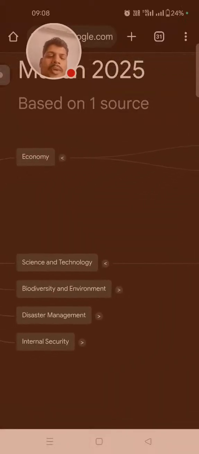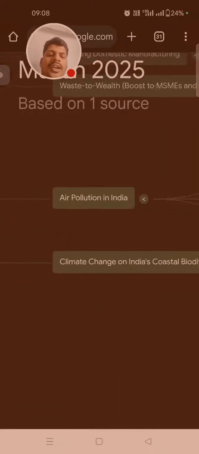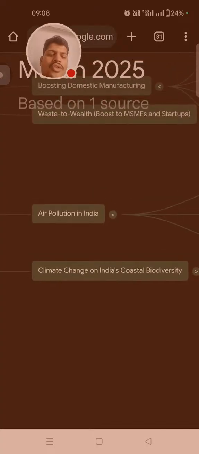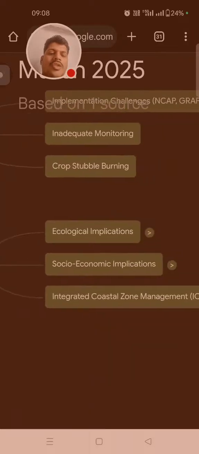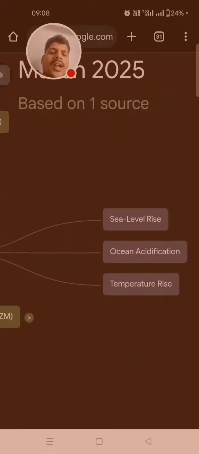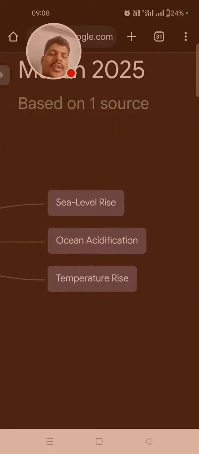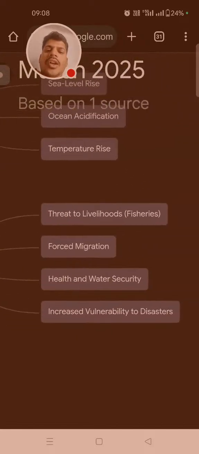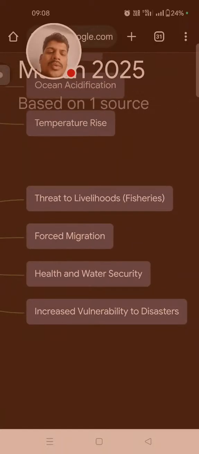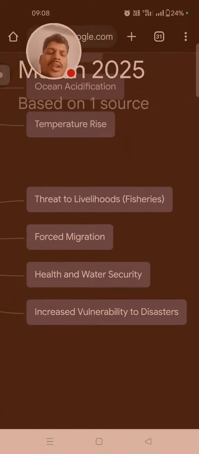Then biodiversity and environment. So the effect of climate change on coastal biodiversity. Ecological impediments are sea level rise, ocean acidification, and temperature rise. And socio-economic implications: threat to livelihood in fisheries, food, forced migration, health and water security, and increased vulnerability to disaster.